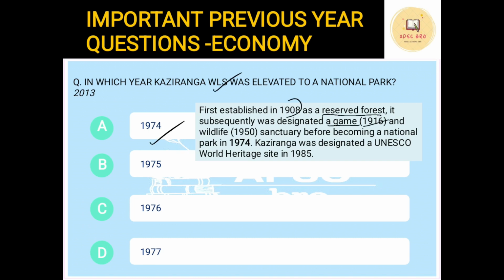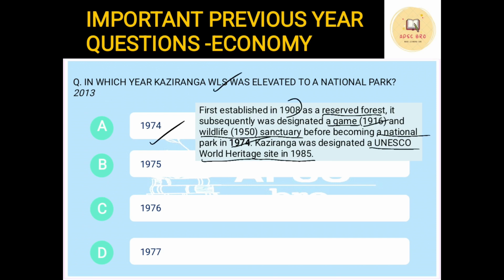Game is somewhere where they hunt, so the Britishers used it as a game sanctuary, where they could come and hunt the animals. Next, it was elevated to the status of wildlife sanctuary in 1950 and to national park status in 1974, and it was designated as a UNESCO World Heritage Site in 1985.